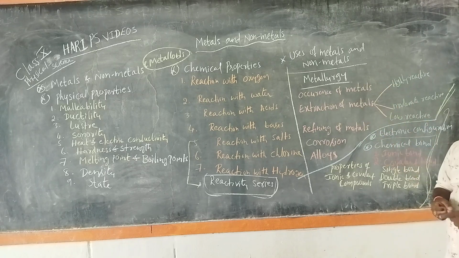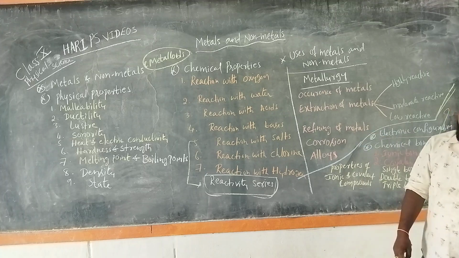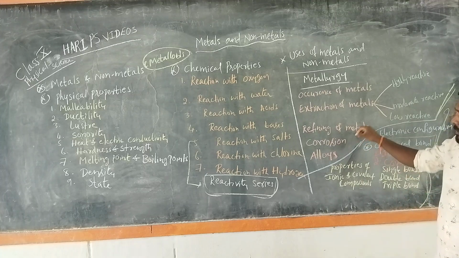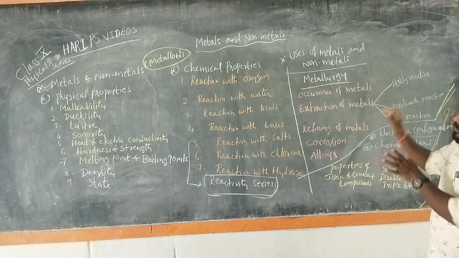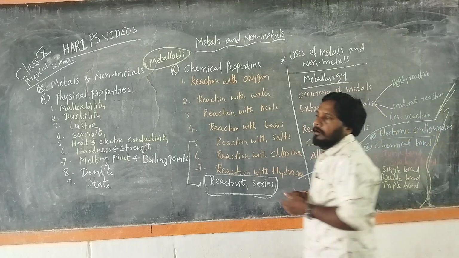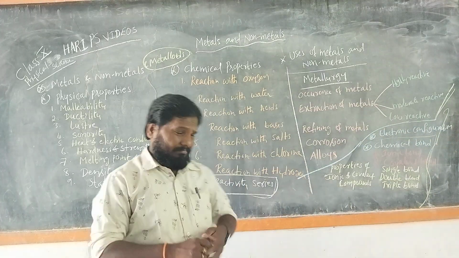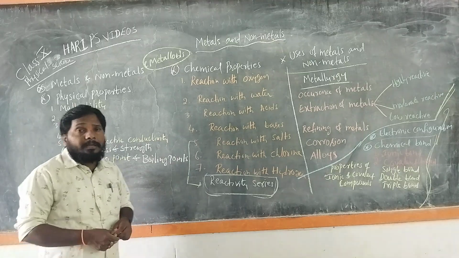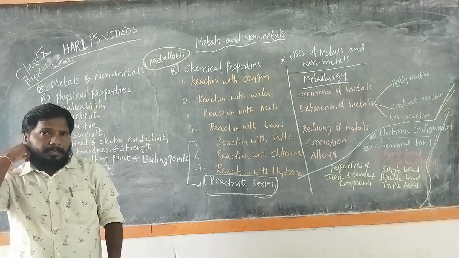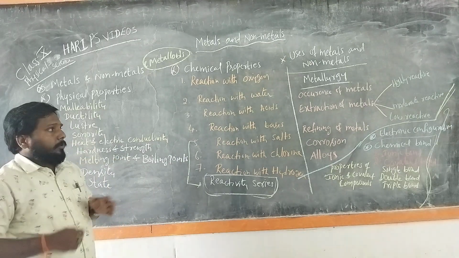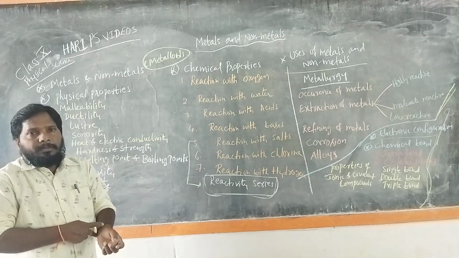Based on reactivity, how we extract the highly reactive metals, moderately reactive metals, and low reactive metals. Then refining of metals, then corrosion and alloys. So this is a brief overview of our chapter metals and non-metals, a very useful chapter.